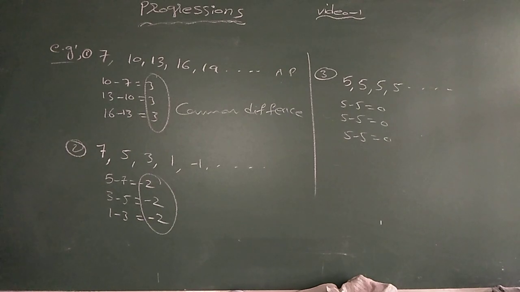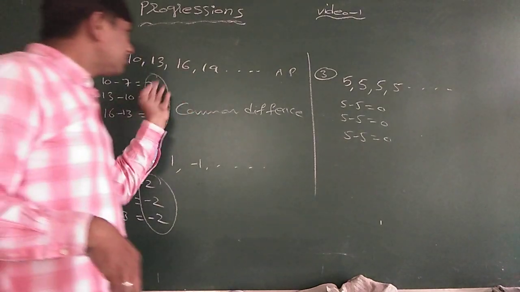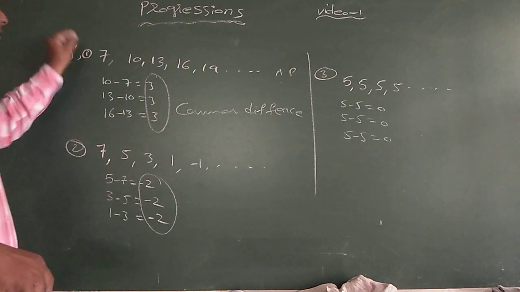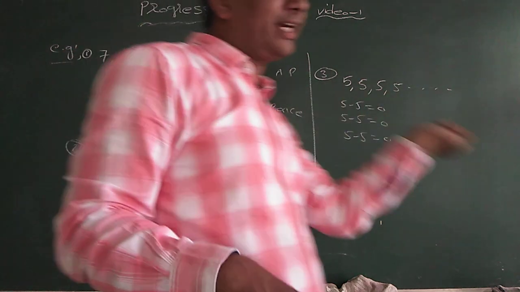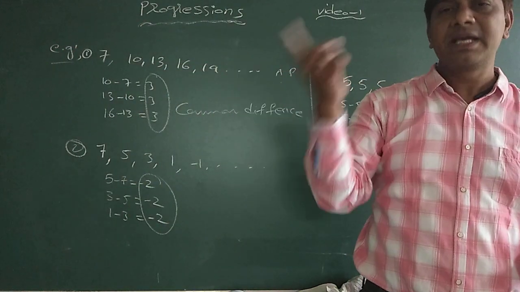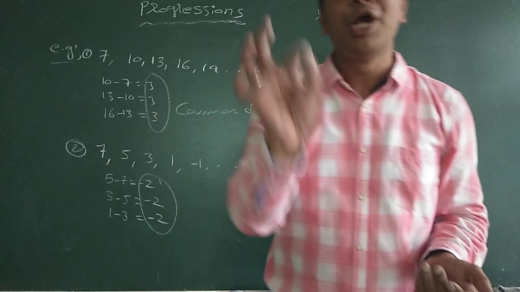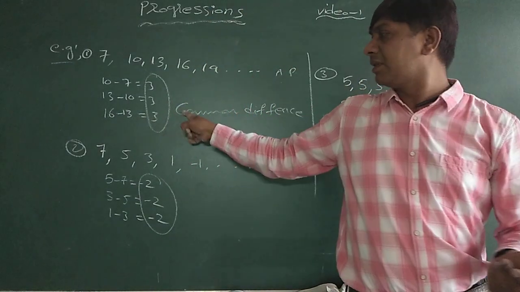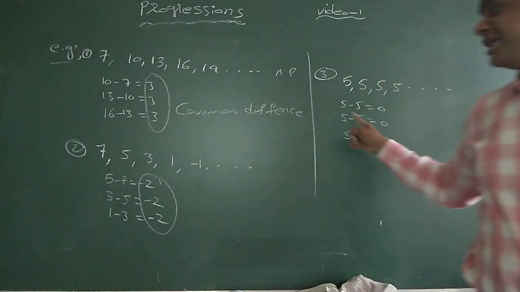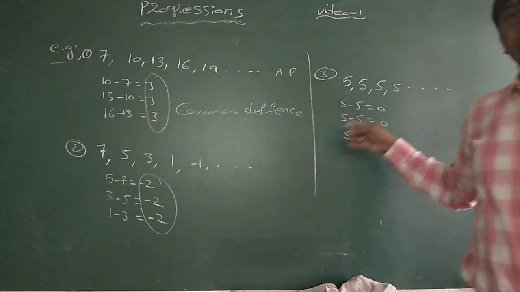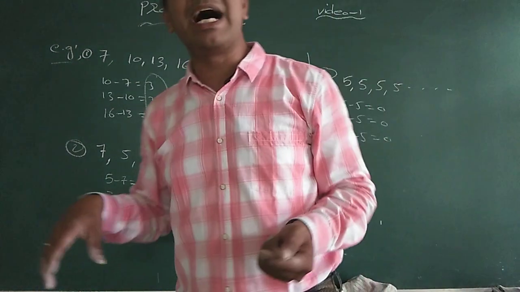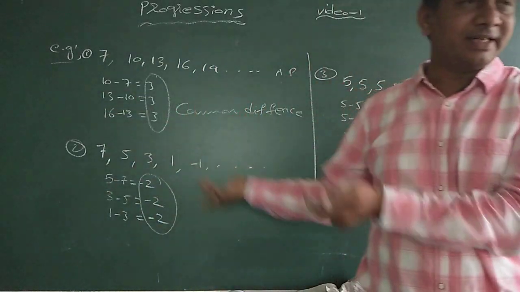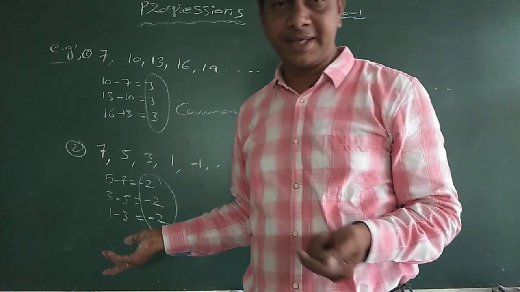Understood? Here, a sequence obtained by adding a fixed number to its preceding term except the first term is called an arithmetic progression. The fixed number may be positive, negative or zero. This fixed number is called the common difference because the difference of any two consecutive terms is the same. Okay, is it clear?